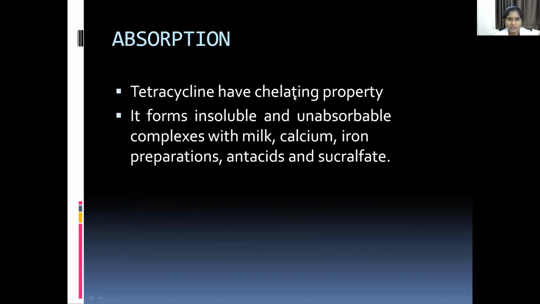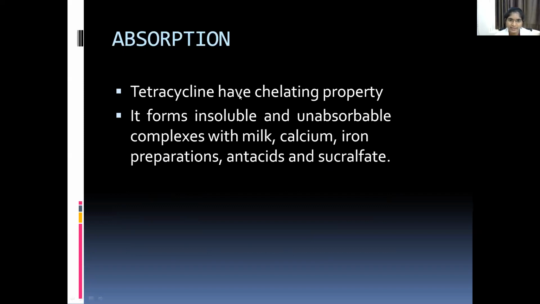Tetracyclines have a chelating property. They form insoluble and unabsorbable complexes with milk, calcium, and iron preparations, and also with antacids and sucralfate.